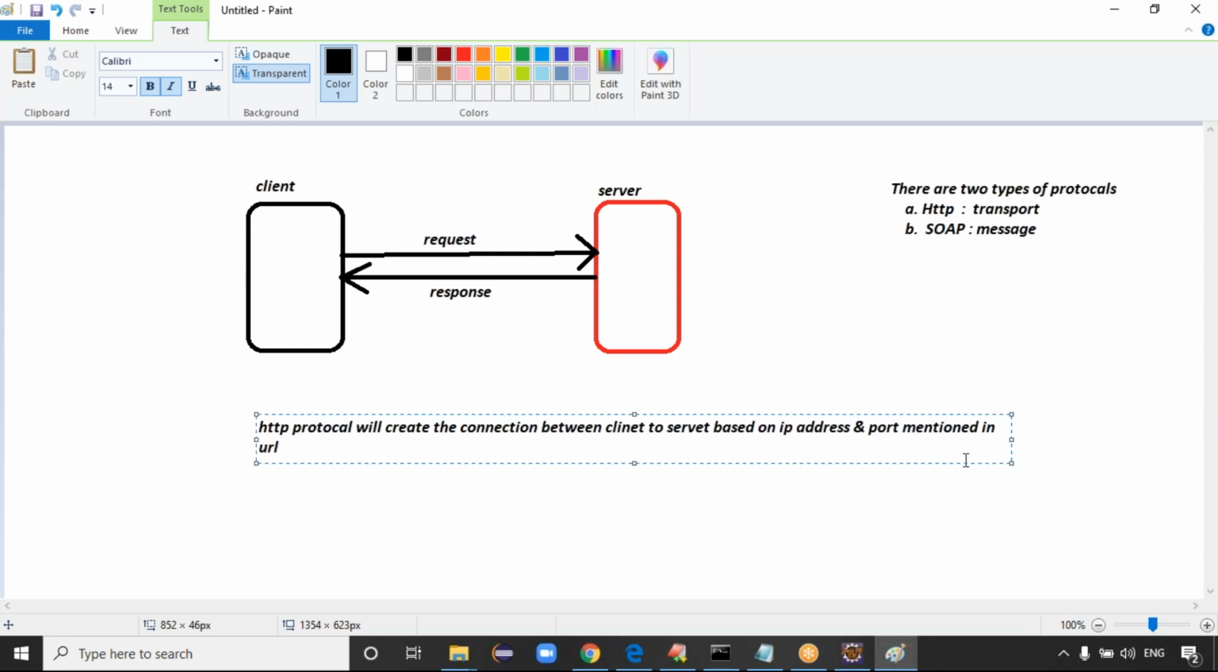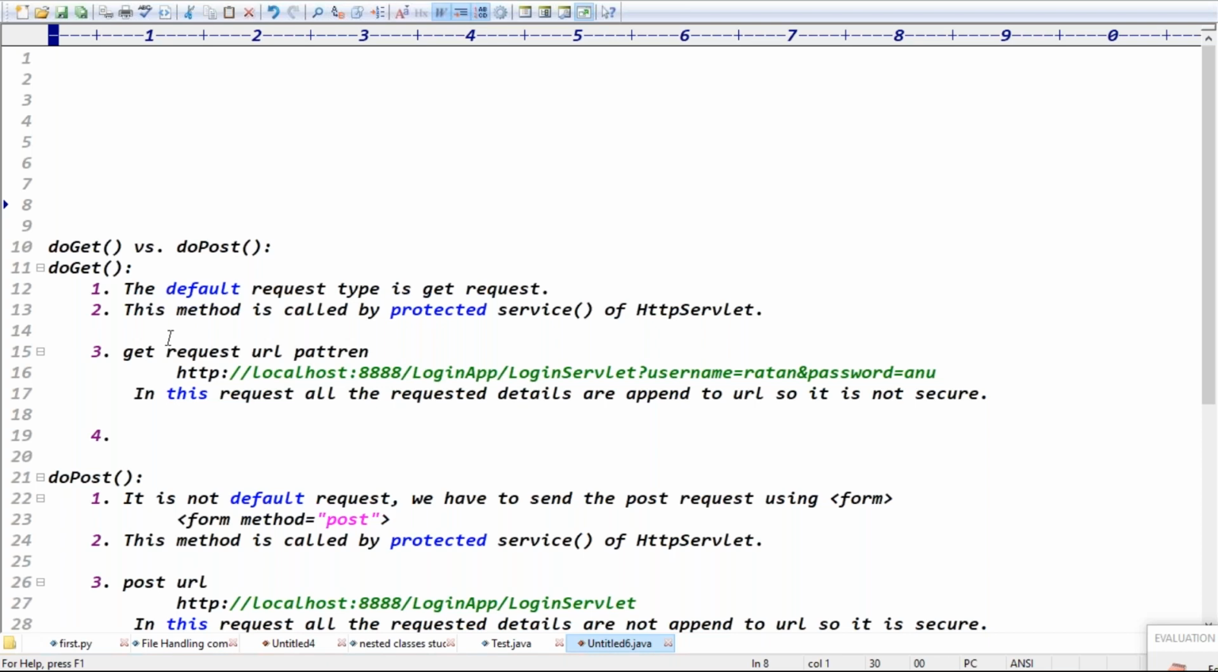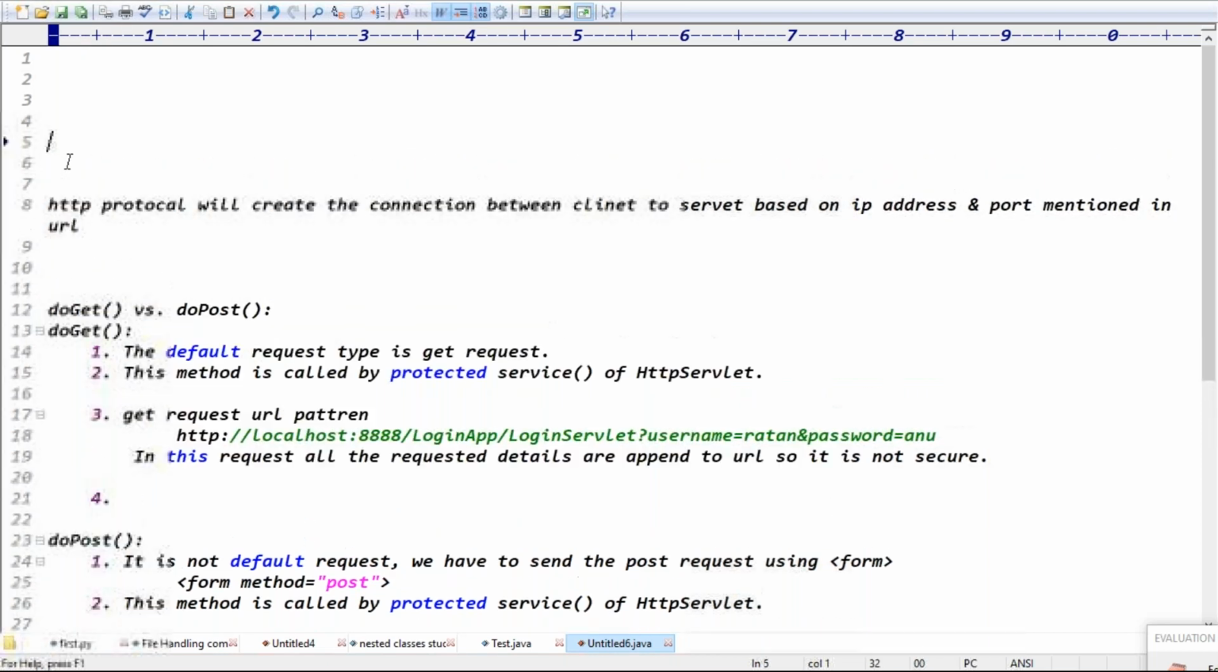Guys, there are two types of protocols generally. One is a transfer protocol, and the second one is a messaging protocol. Can I write these two points also? So there are two types of protocols. Why is this not secure, and why is this secure? To understand that point, all this information is required.